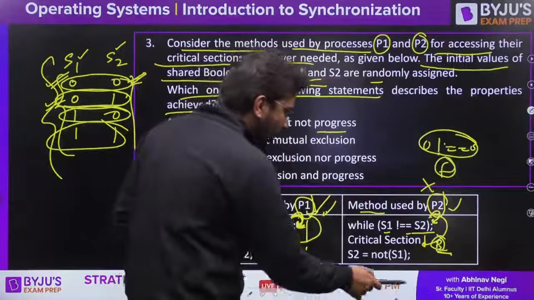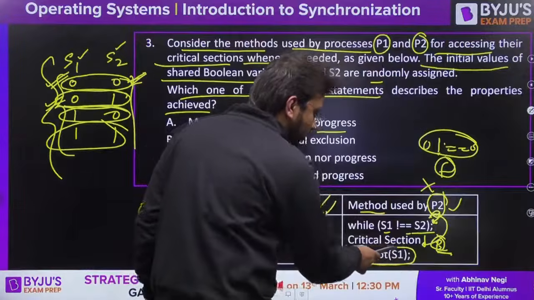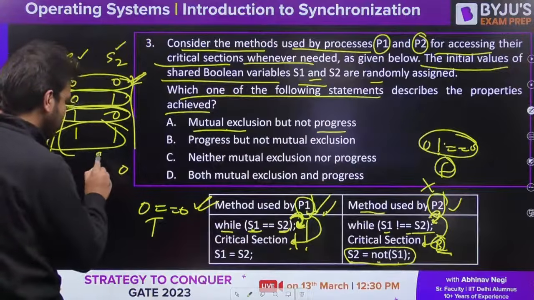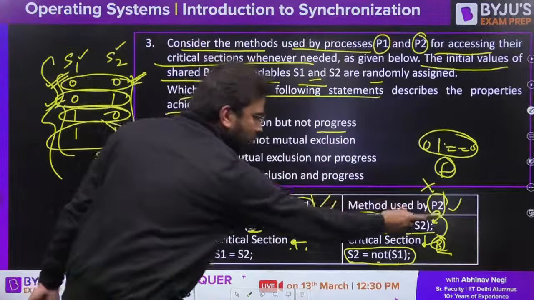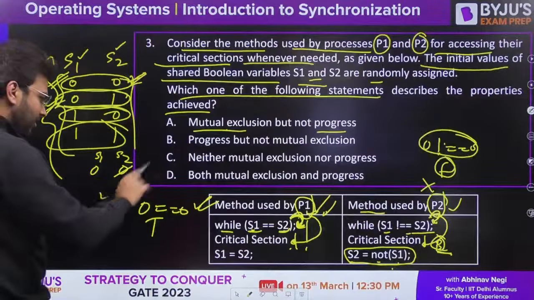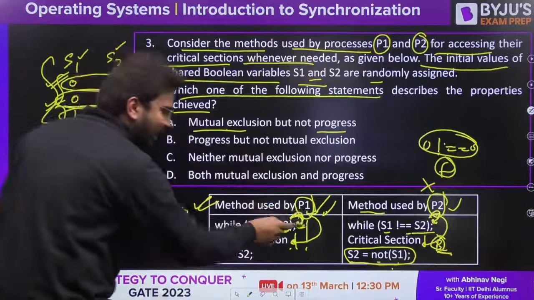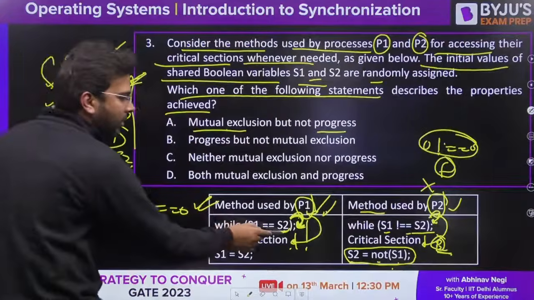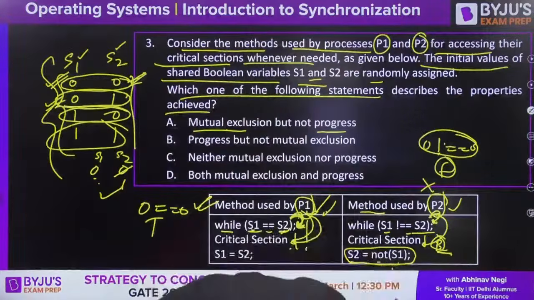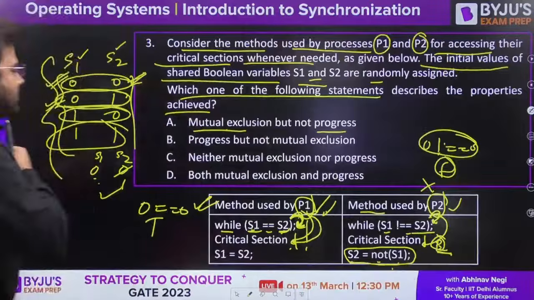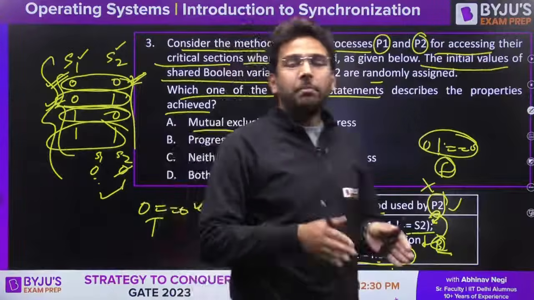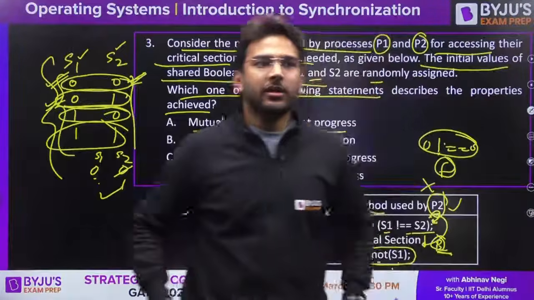Why am I saying so? Because it is P2 which is going to make S2 equal to not of S1. If you are considering 0 0, this is S1, this is S2. It is P2 only which is going to make the S2 value 1, and when it does, only then will P1 get the chance, because 0 is equal to 1 becomes false and P1 will be able to access the critical section. That means P2 is not allowing P1 to access the critical section. Is it clear?